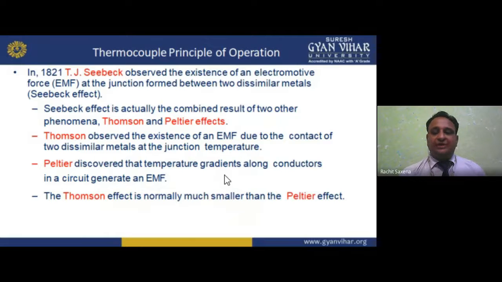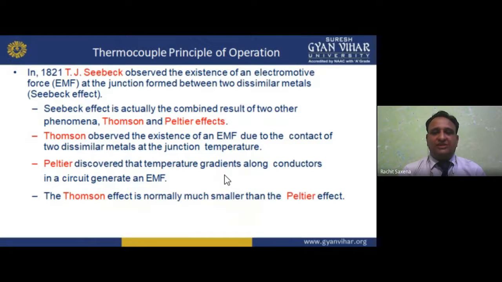So just read it, my dear student. In 1821, almost 200 years ago, T.J. Seebeck, a physicist, observed the existence of an electromotive force, that is EMF.